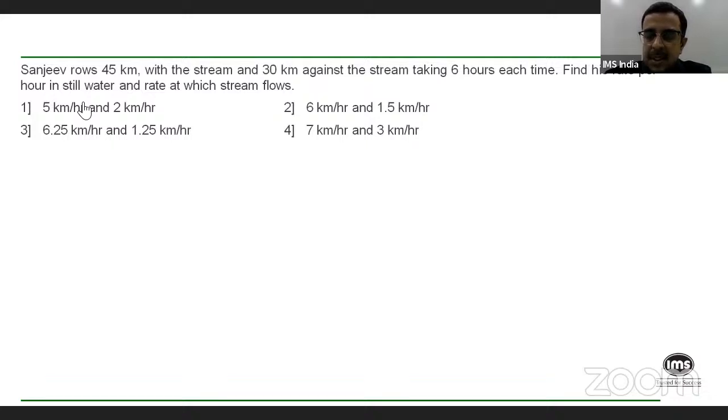Atif, for which question are you asking about trial and error? For this one or for the previous one? As in the interest question or the books and streams question?